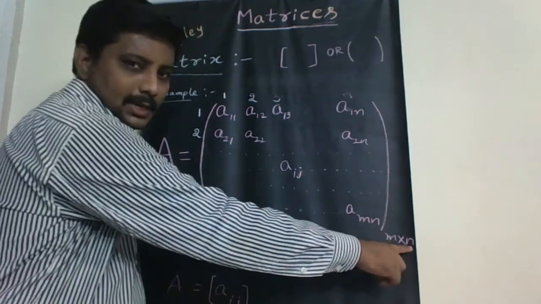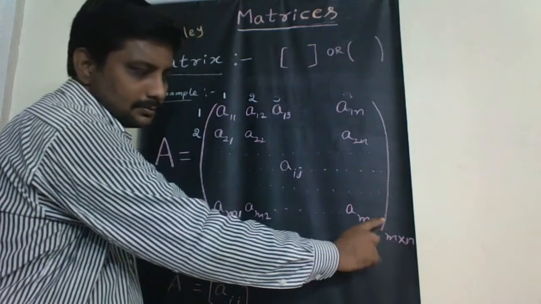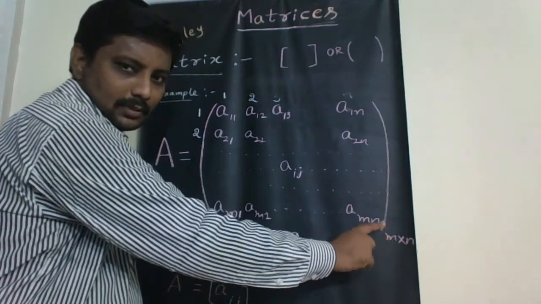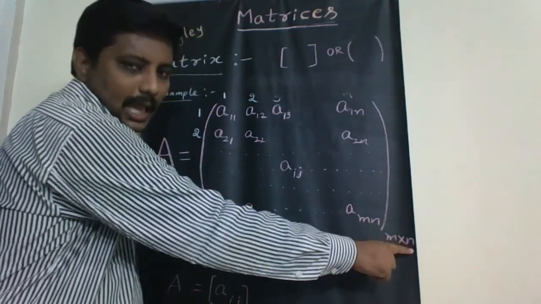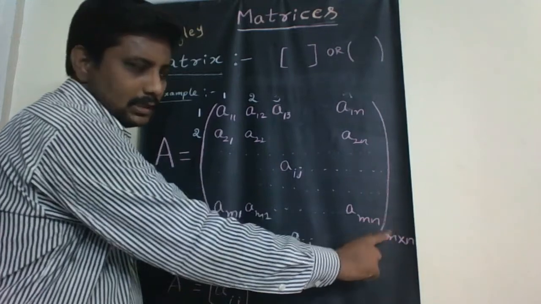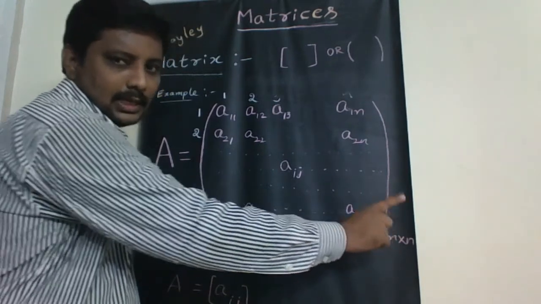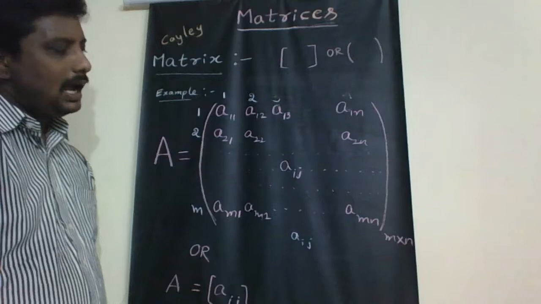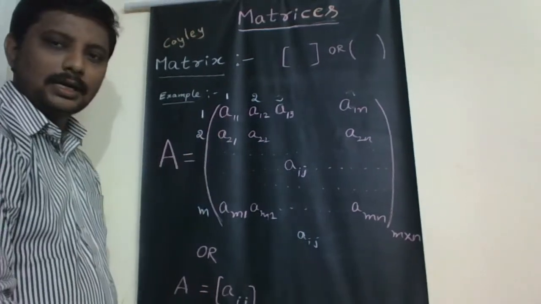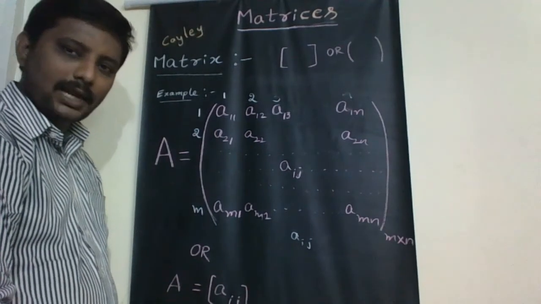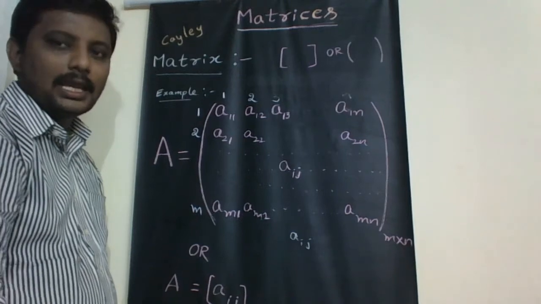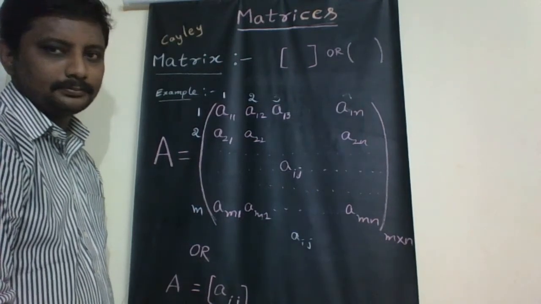So m by n denotes a matrix having m rows and n columns. And each number of the matrix is called an element of the matrix.